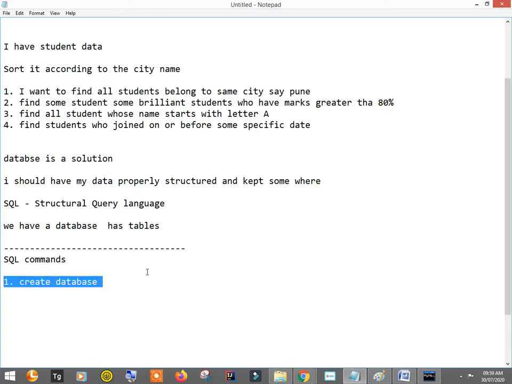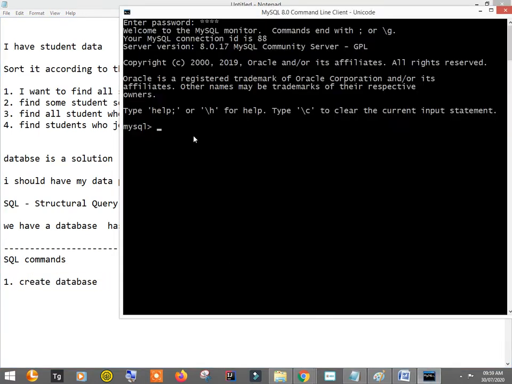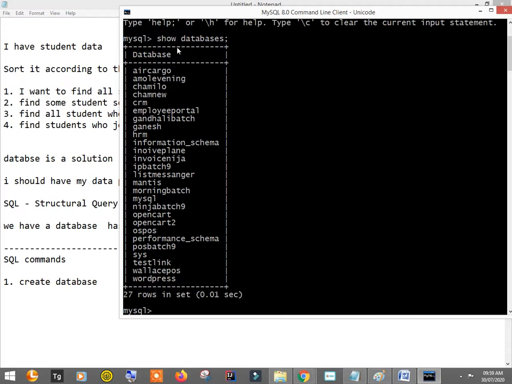Before that, let's see how to see the databases. There is a command, show databases. Put a semicolon, hit enter. This is going to show me my existing databases.